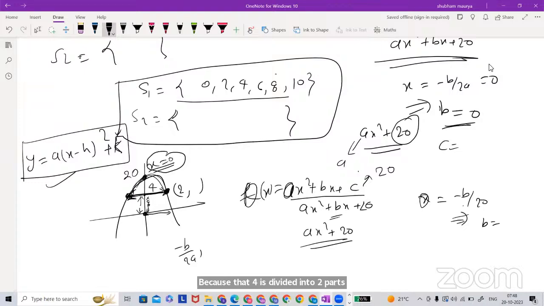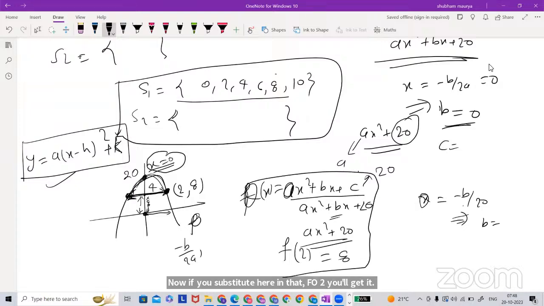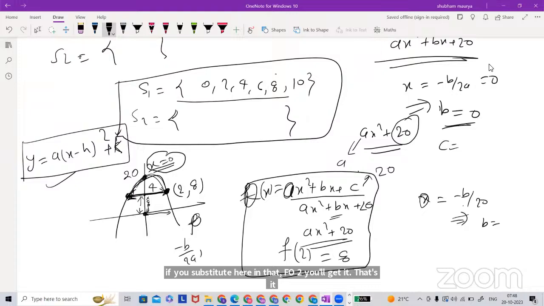Axis of symmetry will divide it into 2 parts. This is going to be 2,8. Now, if you substitute here in that f of 2, you will get 8. That's all. Okay, sir. Now the solution is.